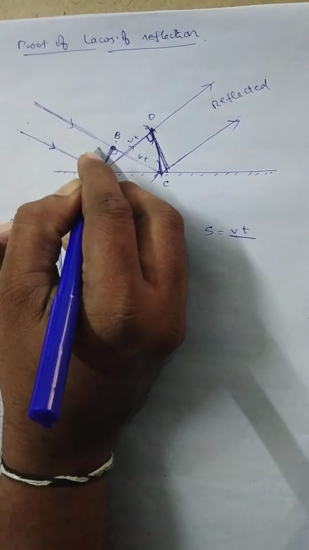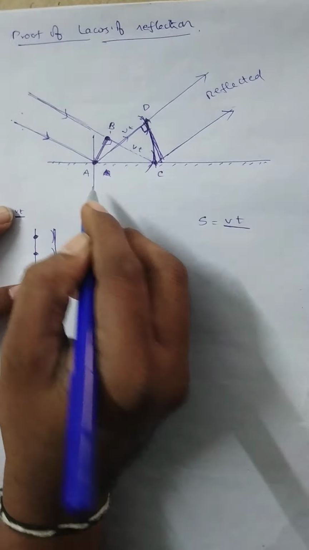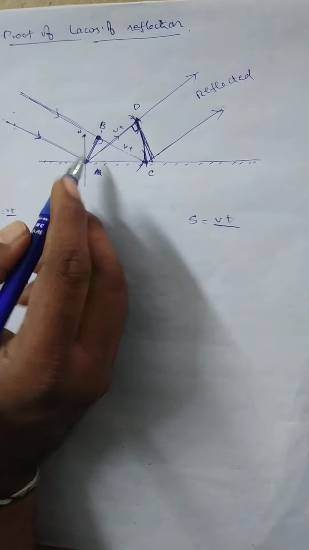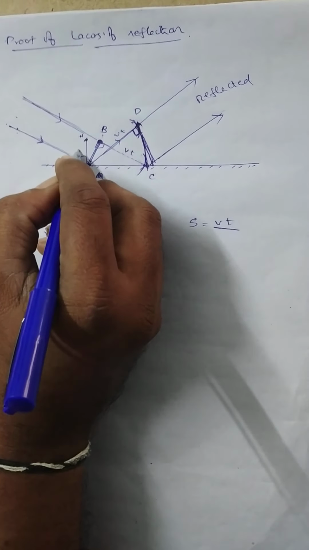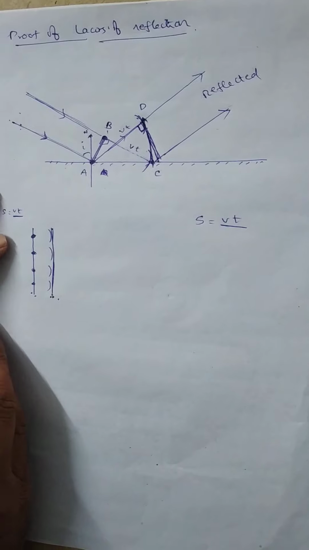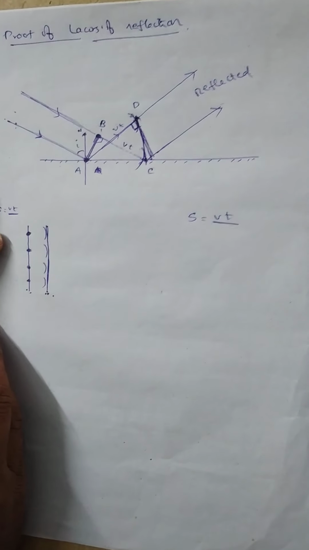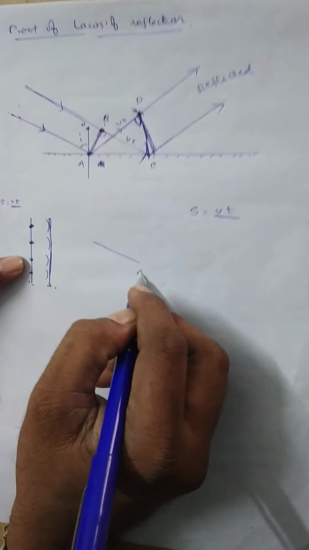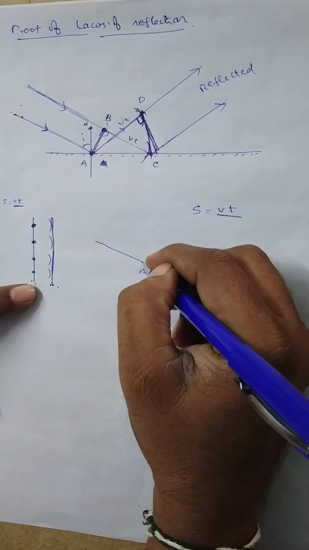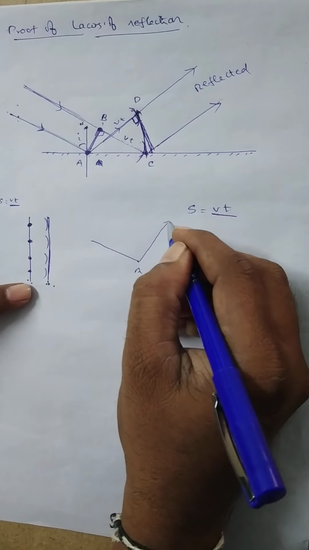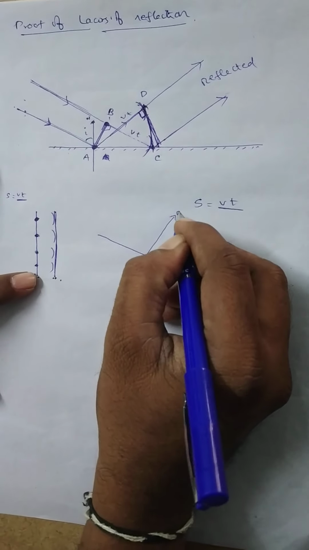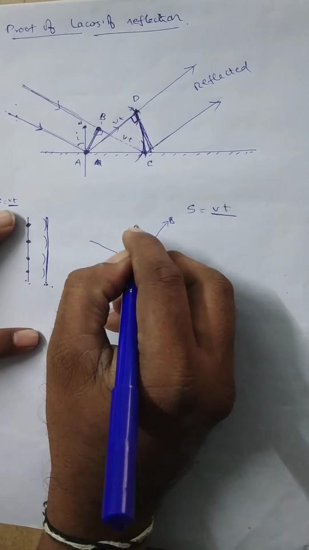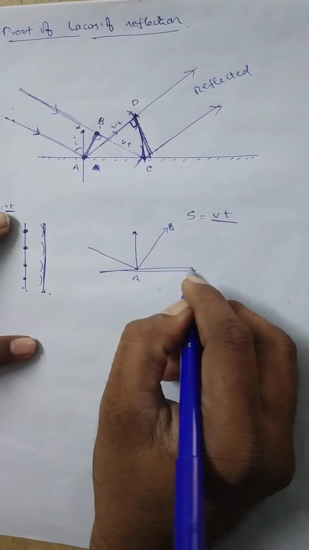At the point A, this is the normal N drawn on the surface. The angle made by the incident light with the normal is the angle of incidence, which is equal to I. Suppose this is A and this is B. The angle between A and B is 90 degrees, and this is the normal drawn at the surface.